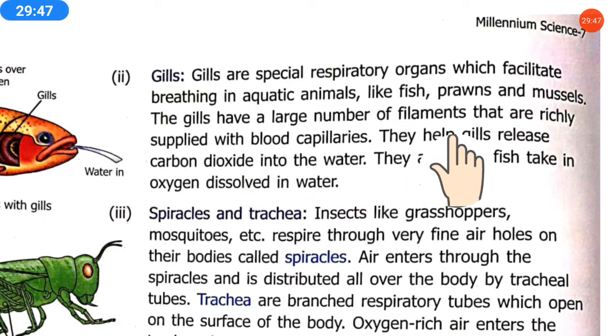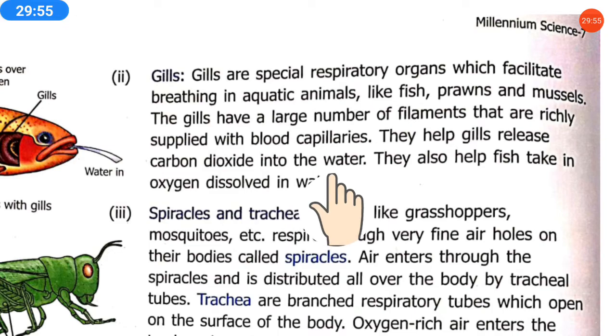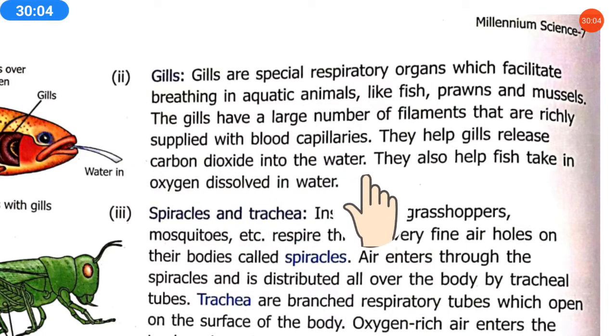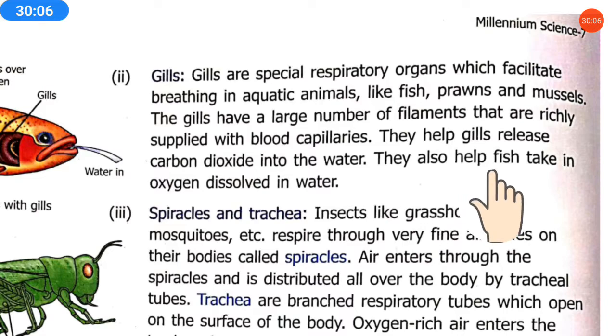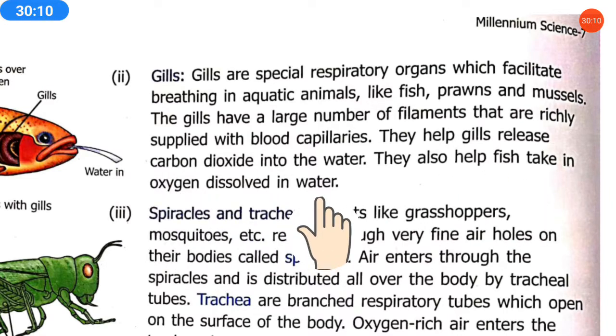So gills have a large number of filaments which are supplied with blood capillaries. They help gills release carbon dioxide into the water, because fish live in the water, so carbon dioxide is released into the water only. They also help fish take in oxygen dissolved in water, and gills only help to take the dissolved oxygen from water into their body.